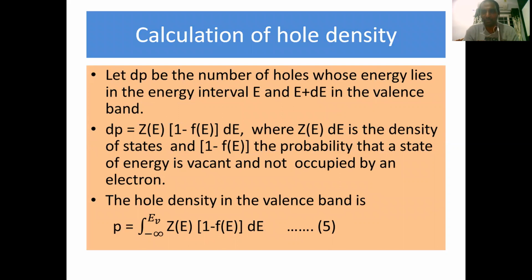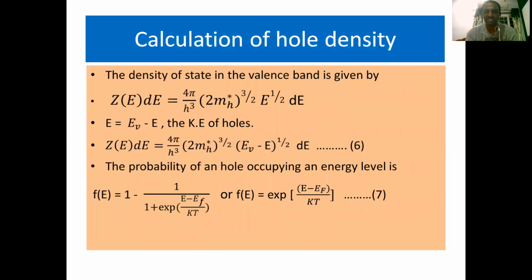Similarly, if you want to calculate the number of holes present in the valence band of a semiconductor, here also we have to consider dP, the number of holes whose energies lie between the energy interval E and E plus dE in the valence band, just like in the case of electrons in the conduction band. Here dP is equal to Z of E into 1 minus F of E into dE. Here also Z of E into dE is the density of states, and 1 minus F of E is the probability of a state which is vacant or not occupied by an electron. Then the hole density in the valence band, P, is the number of holes present in the valence band, which is equal to the integral from minus infinity to EV of Z of E into 1 minus F of E into dE. This is equation number 5.